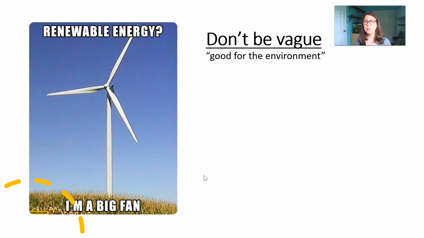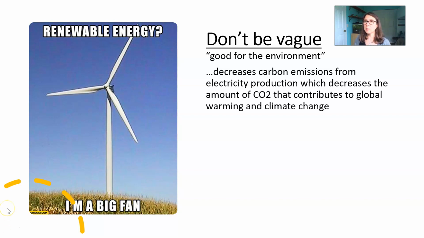Similarly, we don't want to be vague when we're talking about the improvements that something can cause. If it's good for the environment, we want to know exactly how it's good for the environment. So for example, you might find yourself talking about renewable energy or wind. This is good for the environment in what specific ways? This decreases carbon emissions from electricity production, which decreases the amount of CO2 that contributes to global warming and climate change. We're talking about specific greenhouse gas here, and that it's related back to climate change. Don't assume that everybody knows that carbon dioxide is related to climate change and global warming. Elaborate that out, state that itself.